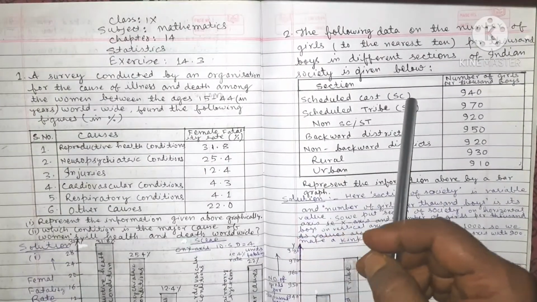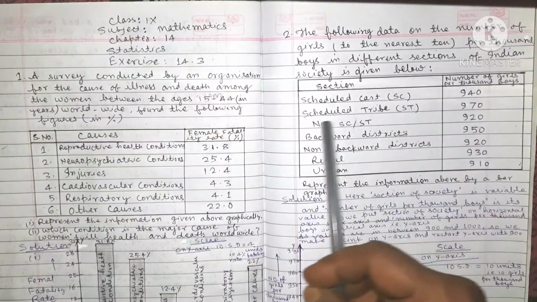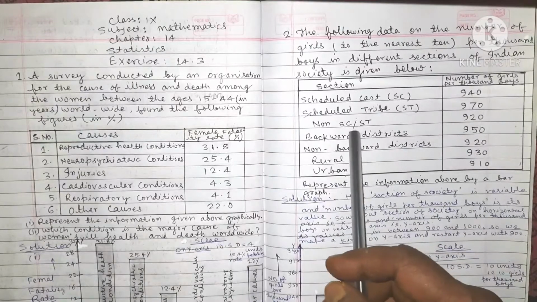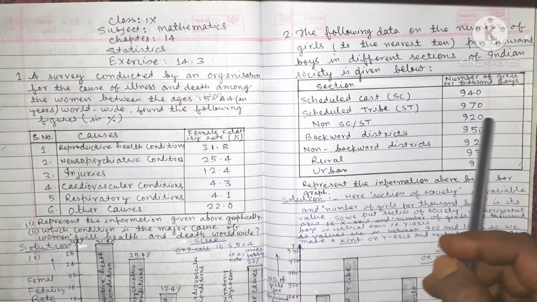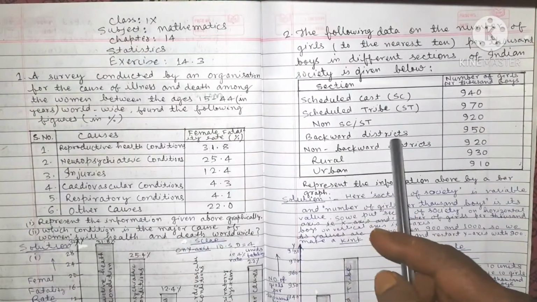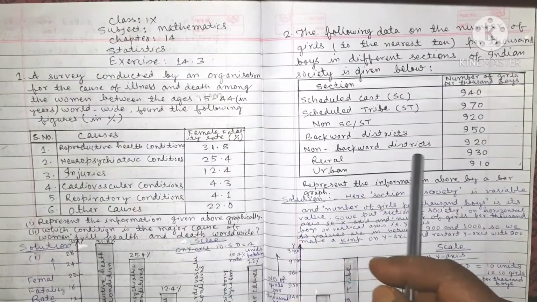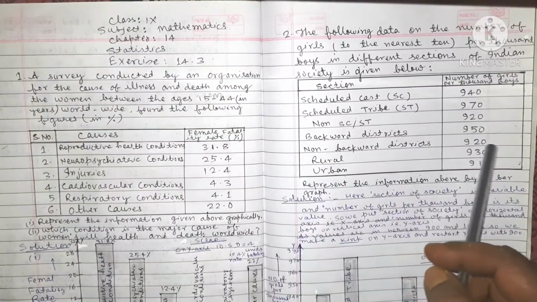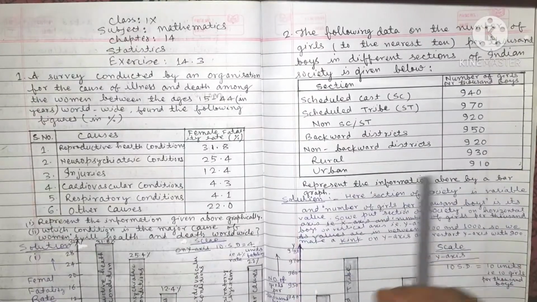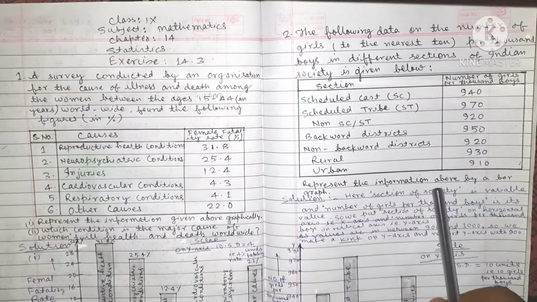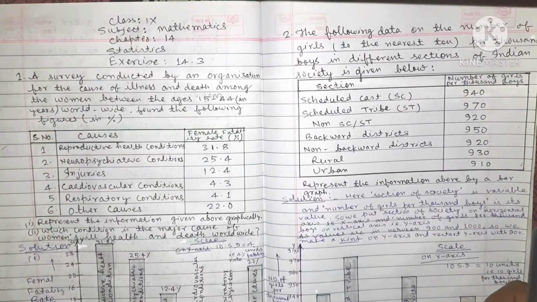Scheduled caste SC 940, scheduled tribe ST 970, non SC ST 920, backward districts 950, non-backward districts 920, rural 930, urban 910. Represent the information above by a bar graph.